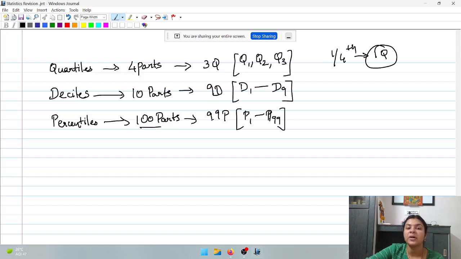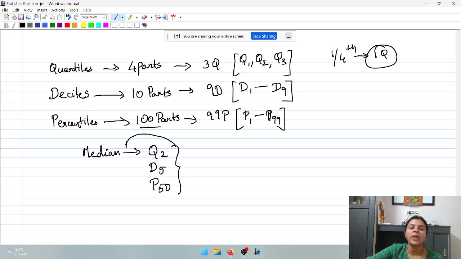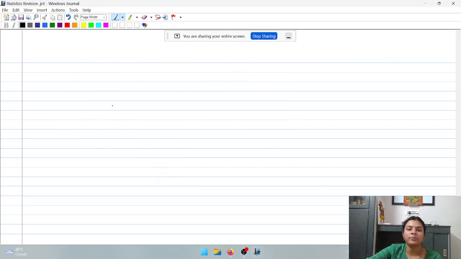The number of partition values is 1 less than the number of parts. Now, of all these positions, the median is the middle position, which corresponds to quartile 2 or decile 5 or percentile 50. So Q2, D5, P50, all of these correspond to the median position directly. They are the exact middle position. Right? Now, how do we find quartiles, deciles or percentiles in a given distribution? Let's take an example.